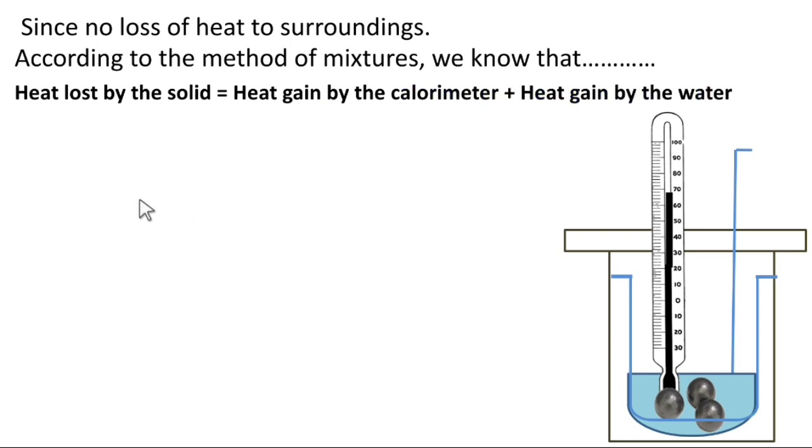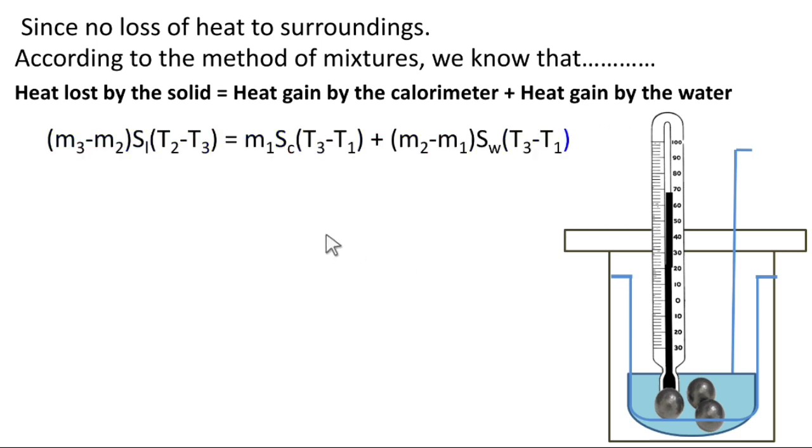Who is losing the heat here? Heat is lost by the solid, that is the lead shot, and heat is gained by the calorimeter and water. So we write heat gained by the calorimeter plus heat gained by the water. We know the formula m s delta T. Heat lost by the solid, the lead shot: the mass of the lead shot is M3 minus M2, the specific heat of lead shot is SL, and the temperature change is T2 minus T3.